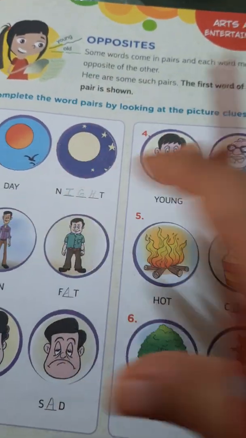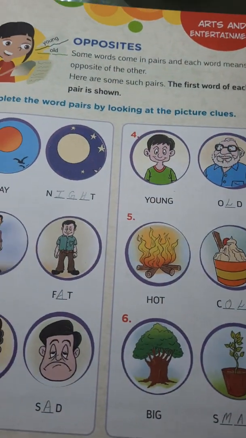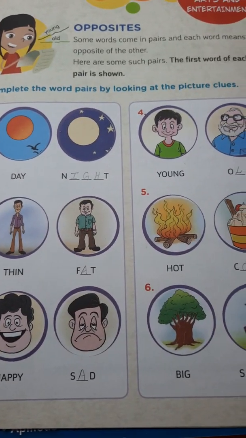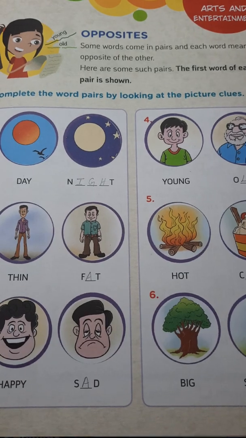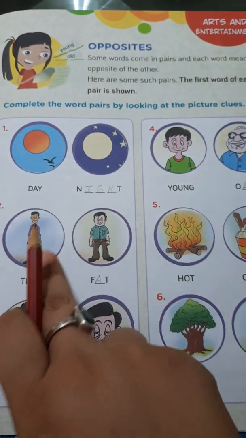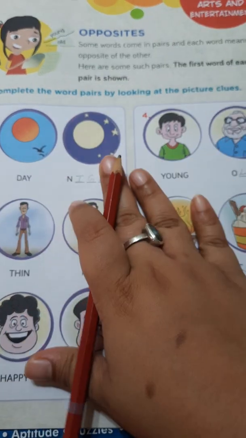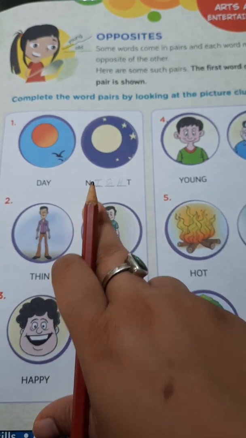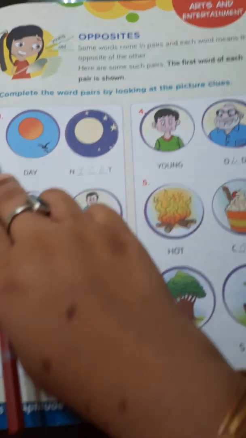Similarly, there are pairs given. The pictures are given for us. We will be finding out what the opposite pair is. So please take a pencil in your hand. The first word of each pair is shown. That means the first word of each pair is given and we have to guess the second, the opposite word, by looking at the picture, and also the clues are given. We come to the first one.